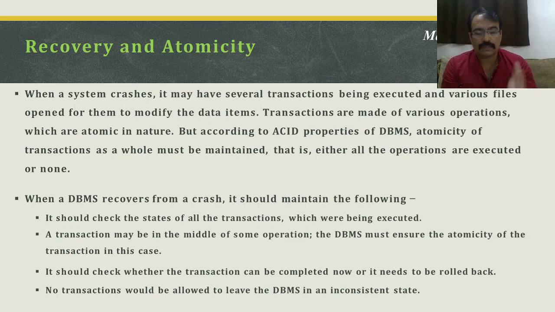So if the system crashed and some transaction was in between its execution, all the changes made by it must be reverted or rolled back.